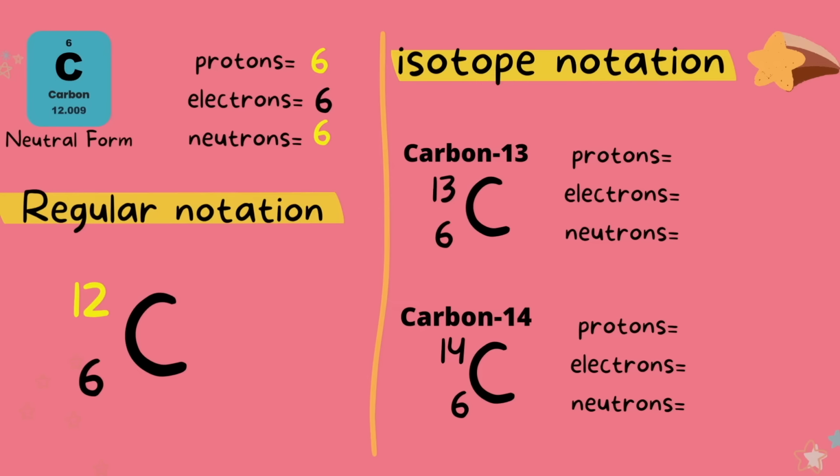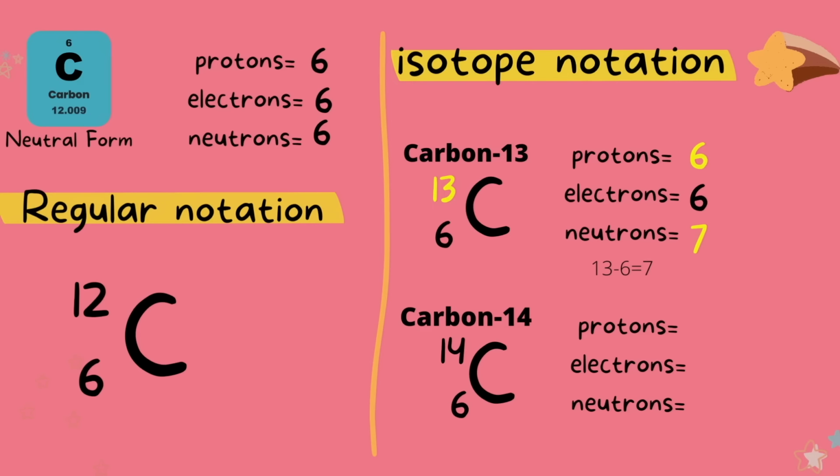Starting with carbon-13, we have 6 protons because the atomic number is 6. We have the same amount of electrons because this is a neutral atom. We find the number of neutrons by subtracting 6 from 13 and we get 7. So 6 protons and 7 neutrons is what gives us a mass number of 13.